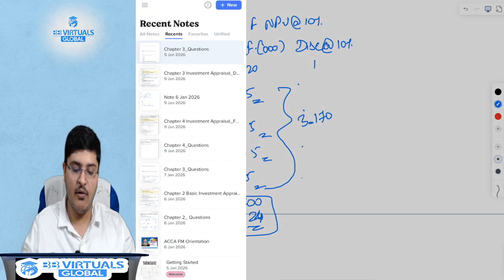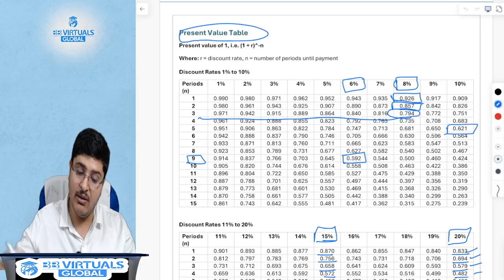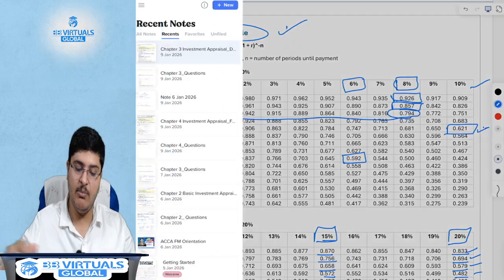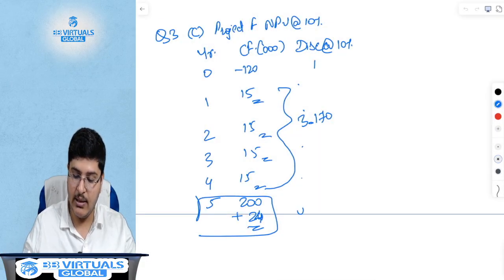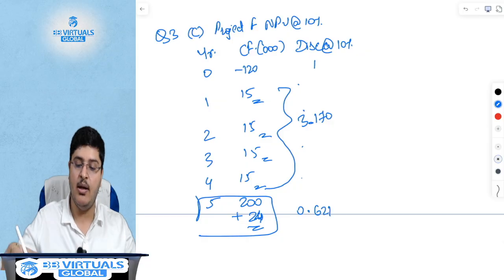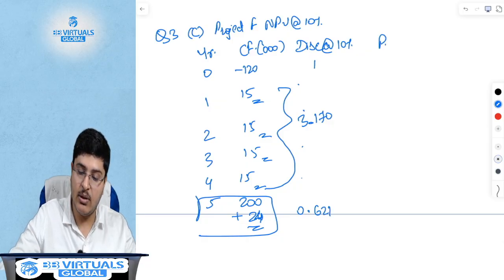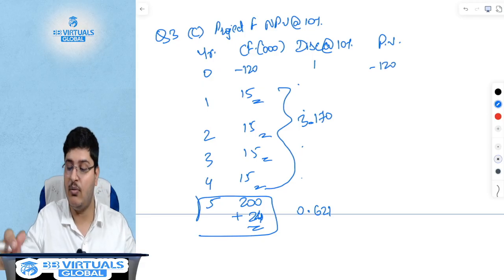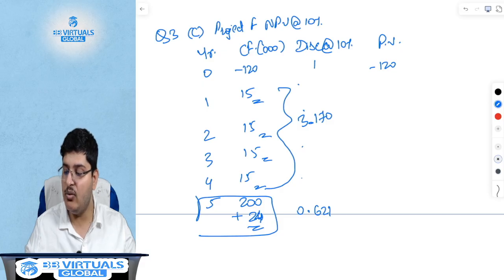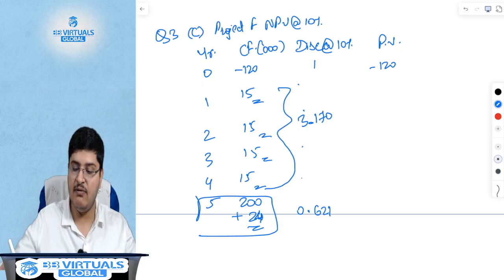What do we do? For the fifth year, you will go and look at the present value table. 10% in the fifth year will be 0.621. So this is nothing but 0.621. Now you do the math. The math is, what is the present value? Minus 120. Of course, 120 rupees today is worth 120. Then 15 into 3.170 gives me